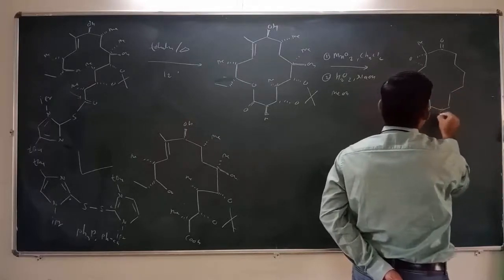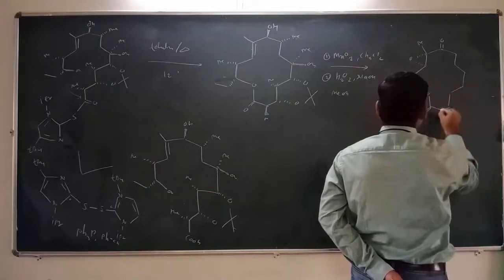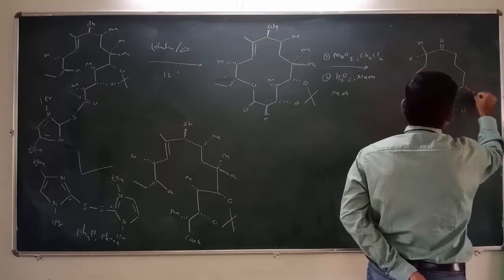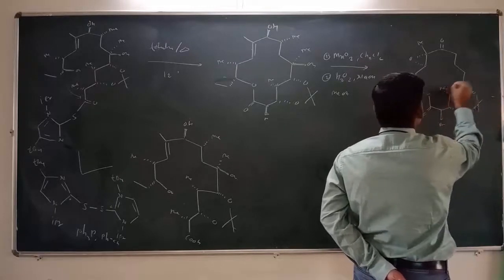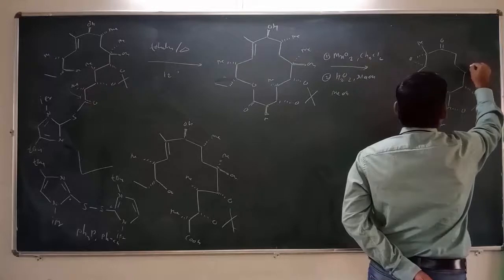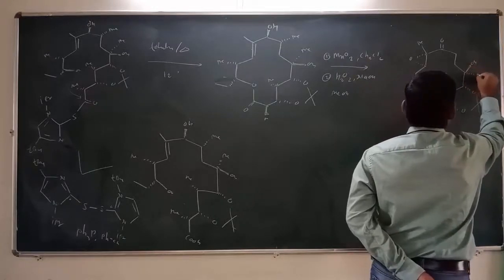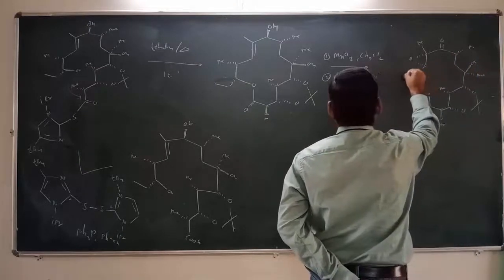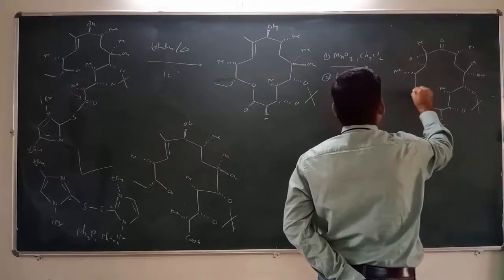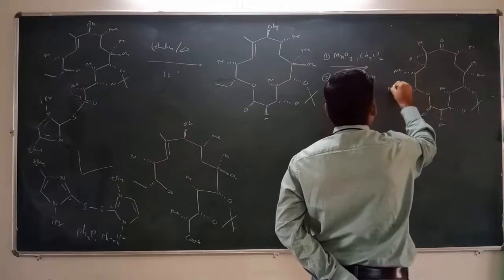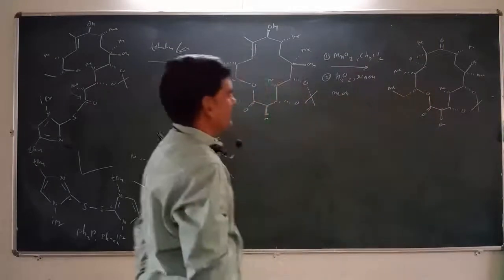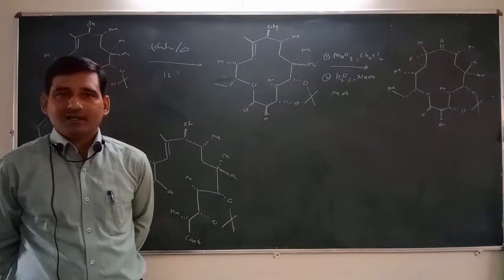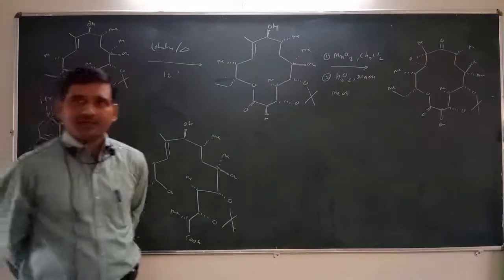So here is the carbonyl group. So this is a methyl substitution. Then this is the protected diol. This is a methyl substitution. This is OH, methyl substitution, methyl substitution. This is again a methyl substitution, and here is CH2, CH3, methyl substitution, right? So here we are doing the epoxidation selectively at the C10 and C11 carbon. Then further,